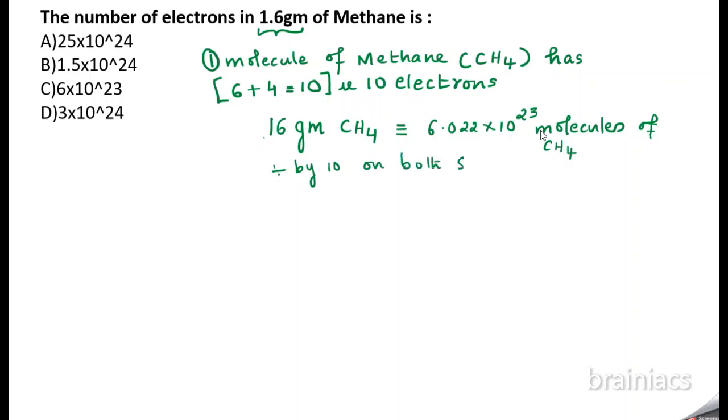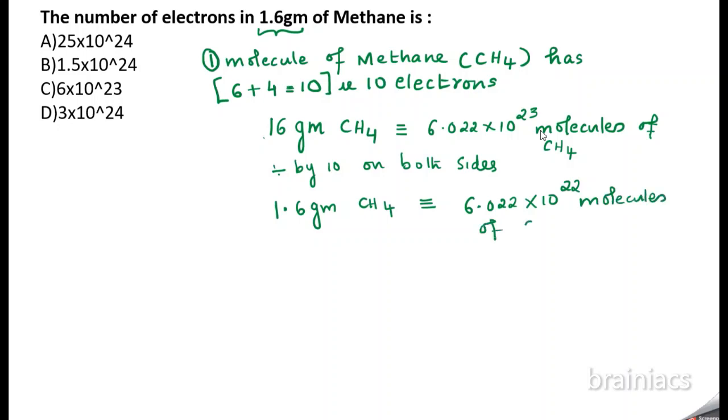So this will become 1.6 gram CH4, and when you divide here by 10 it will become 6.022 into 10 power 22 molecules of CH4. So right now we have calculated that 1.6 gram of methane will have 6.022 into 10 power 22 molecules.